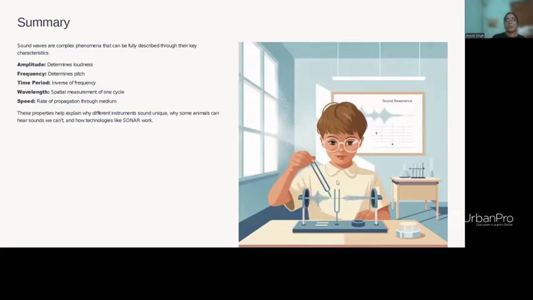So this is what we have discussed so far. We talked about amplitude and how it determines the loudness. We talked about frequency, how frequency determines the pitch of the sound. Time period is the inverse of frequency, so f equals 1 by T. Wavelength is the spatial measurement of one cycle, and speed is the rate of propagation through the medium. Then we discussed sonar and everything else.